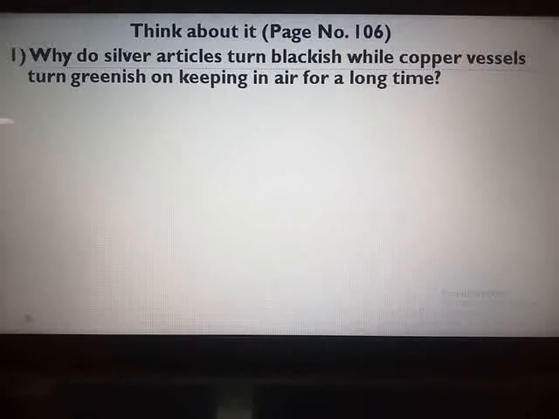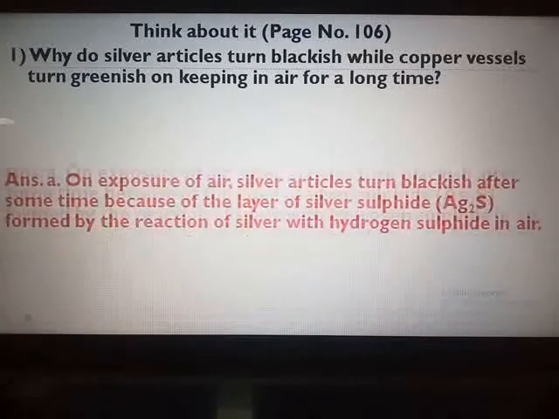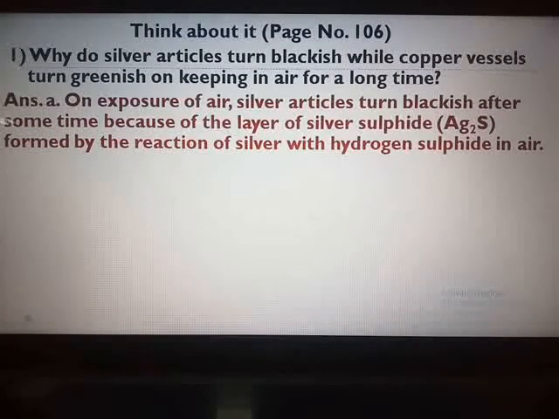Now here, whatever topics you have studied about corrosion, that you are going to apply, and the chemistry. So here now you know silver articles turn blackish or copper vessels turn greenish. Both are the results or effects of corrosion. Answer you will get in the textbook on page number 106 itself.